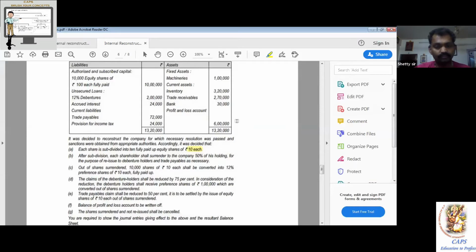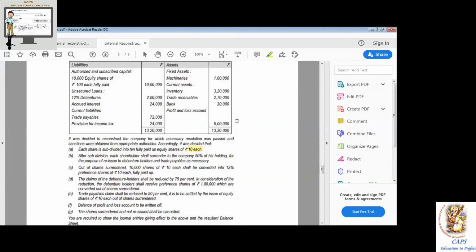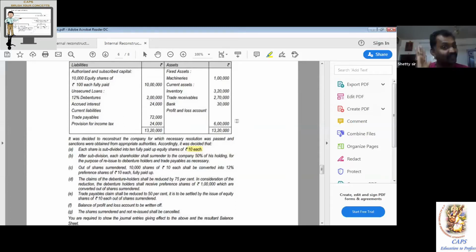Subsequently, for reissue, debenture holders, etc. So right side P, Q we are not talking about. You have a complete clarity now. So which 50%? Yes, sir. Very clearly, which 50% you are talking about.